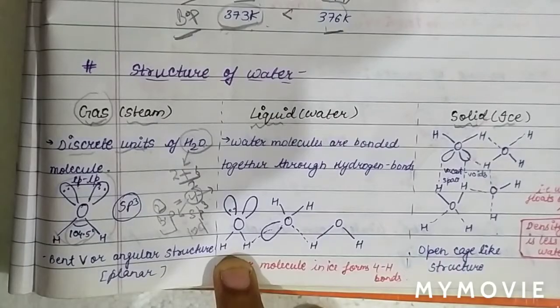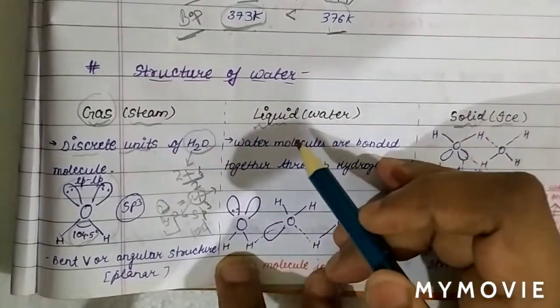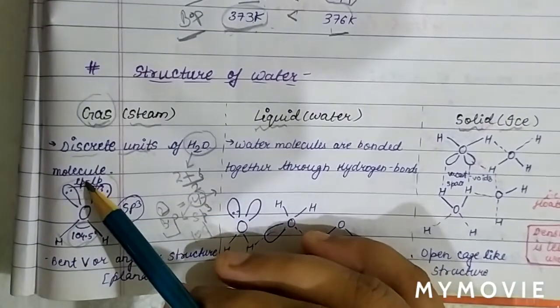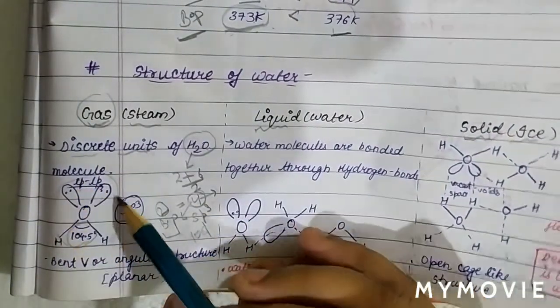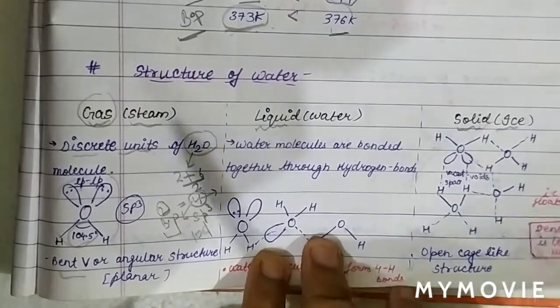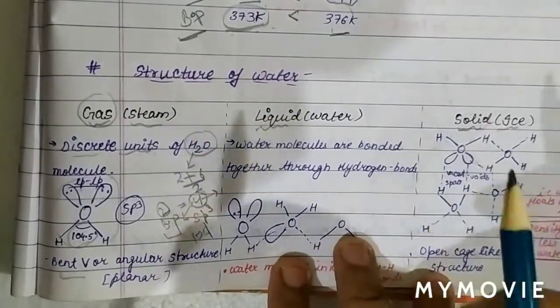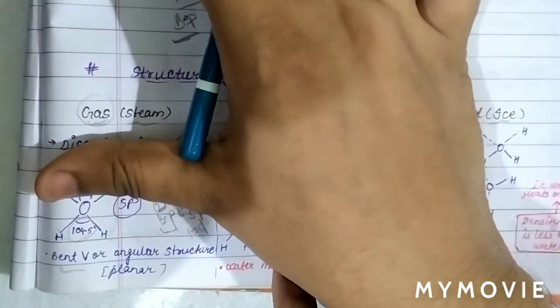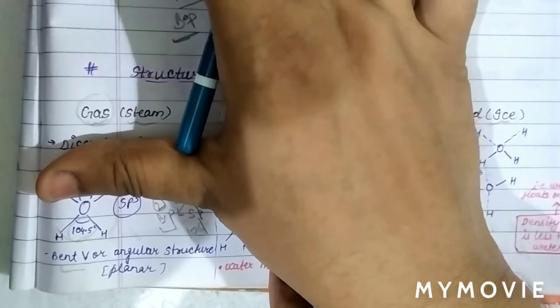See, when we discuss the geometry, the geometry is tetrahedral, described by all electron pairs. While when we discuss the shape, as we know, when we decide the shape, we simply hide the lone pairs.